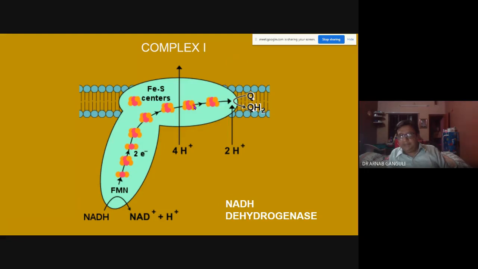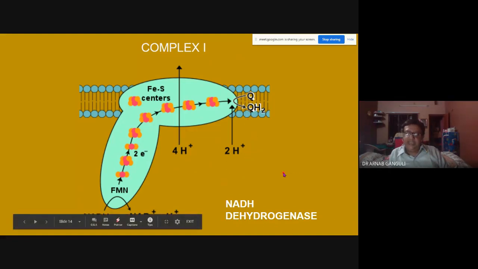So the same thing happens here, and at the same time, you find there is a compound known as quinone. It gets reduced with this hydrogen. It takes 2 hydrogen from inside and gets reduced, so the concentration of hydrogen inside keeps on reducing. So it is converted into QH2. The name of this complex 1 enzyme is NADH dehydrogenase.